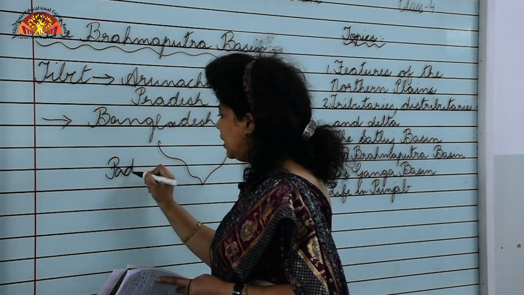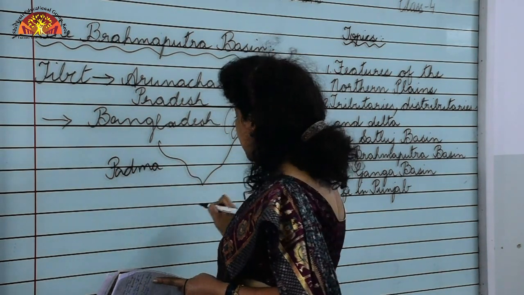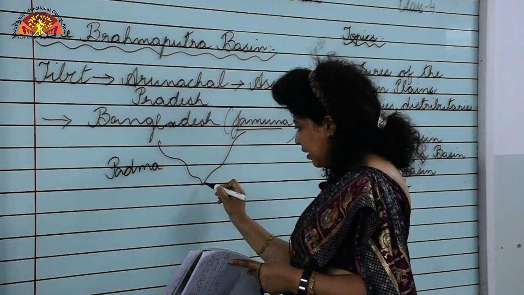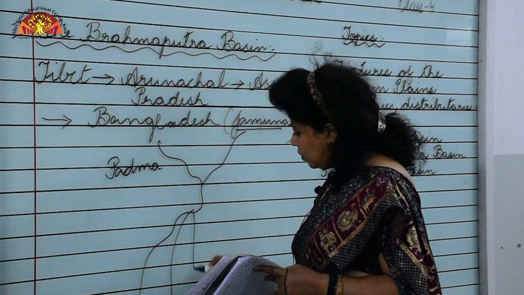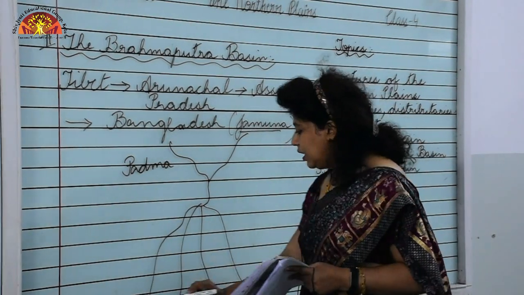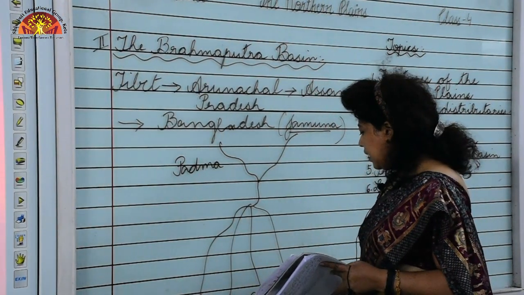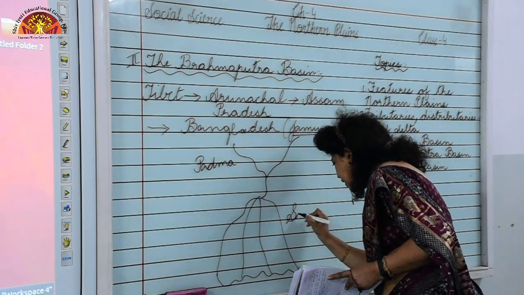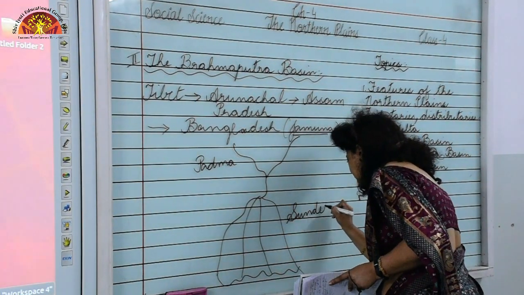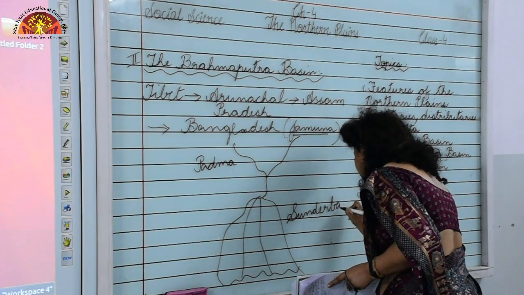So Jamuna joins Padma and they together form a delta called Sundarbans Delta. So the Brahmaputra Ganga Delta is called Sundarbans Delta, and this Sundarbans Delta is the largest delta in the world.